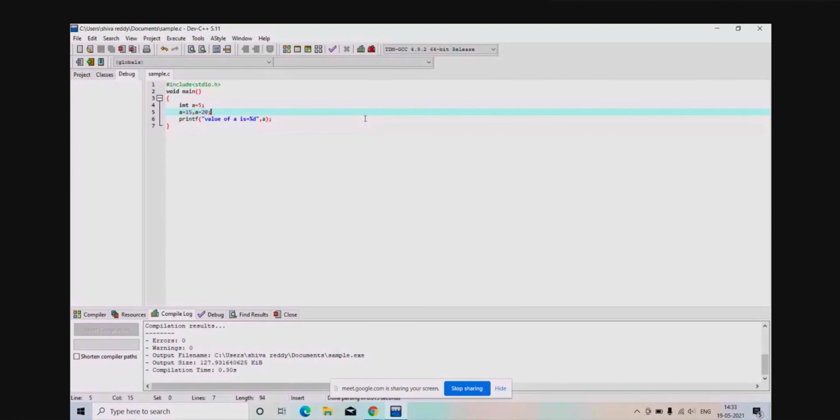I want to do some bigger example, which covers addition, subtraction, multiplication, like that. Okay, I'll tell you one more thing here, before I come to the operators.